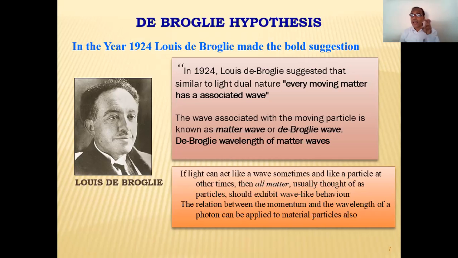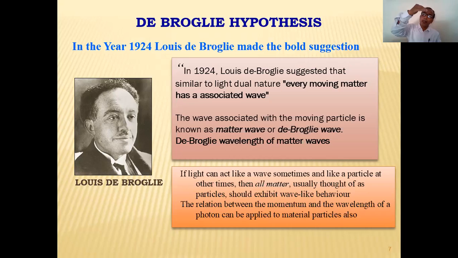If light acts like a wave sometimes, then at other times it works in the form of a particle. Light कभी जो है पार्टिकल की शक्ल में बिहेव करती, और लाइट कभी जो है तो वेव की शक्ल में बिहेव करती. Then in a similar manner all matter does. Usually what is thought of as a particle should exhibit wave-like behavior, isn't it? And the relation between the momentum and wavelength of the photon can be applied to the material particle also.